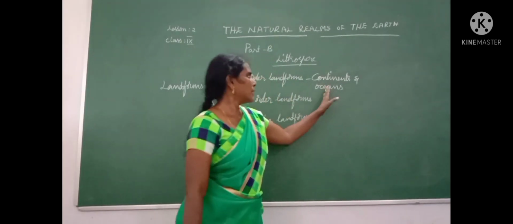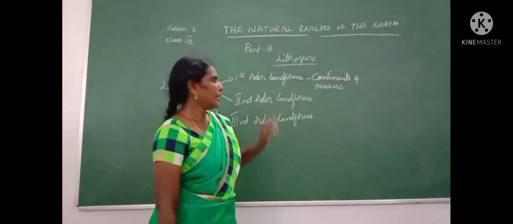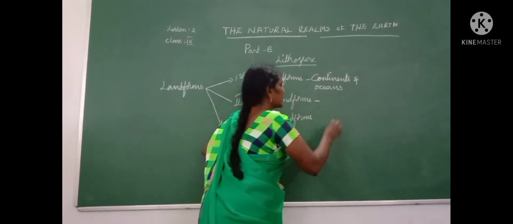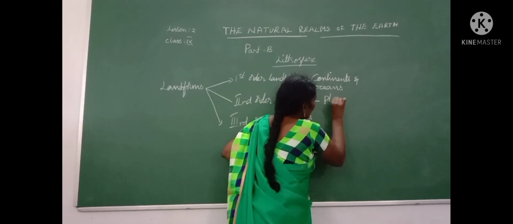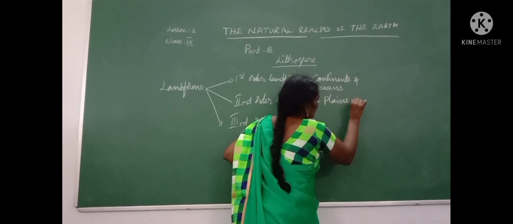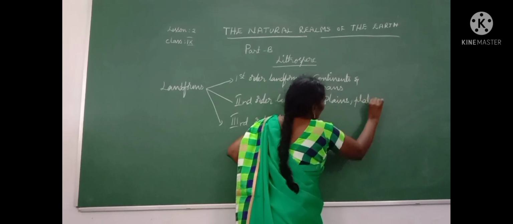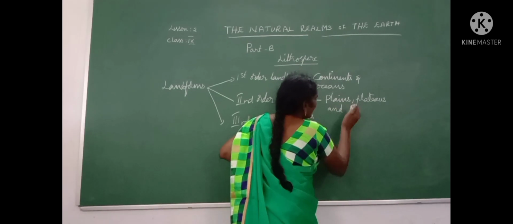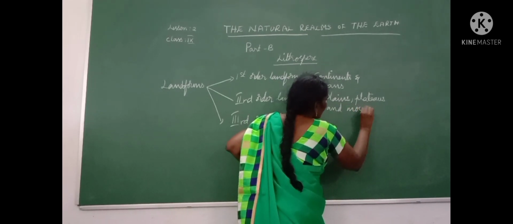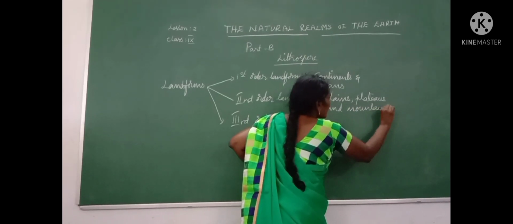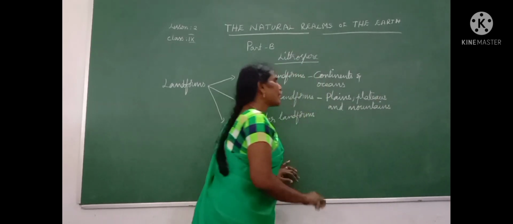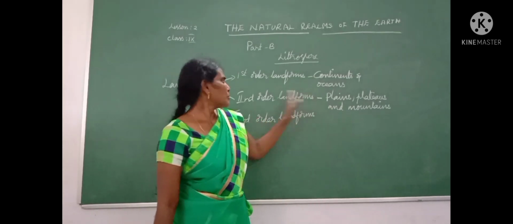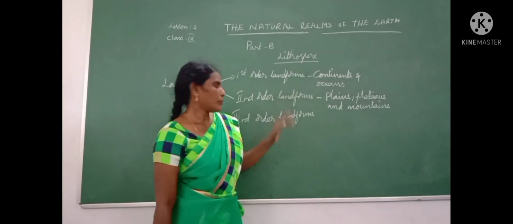Then in second order landform, plains, plateaus, and then mountains come under the second order landforms.